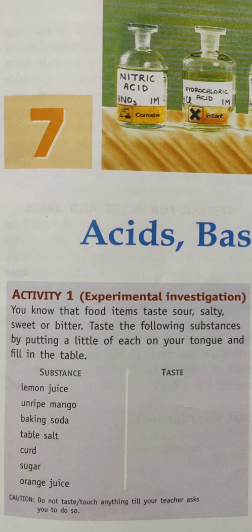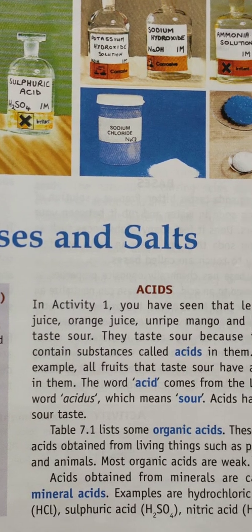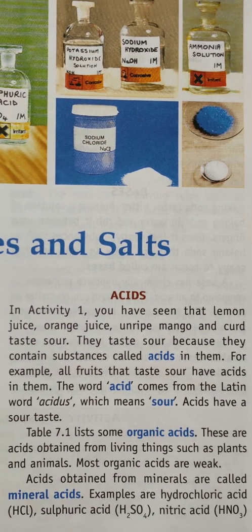Lemon juice, sour. Unripe mango, sour. Baking soda, bitter. Table salt, salty. Curd, sour. Sugar, sweet. Orange juice, sour. So these are the tastes. Now in activity 1 you have seen that lemon juice, orange juice, unripe mango and curd, all these items taste sour.